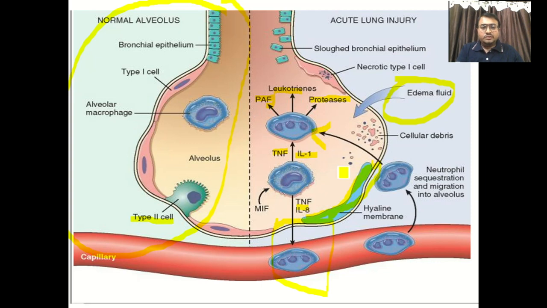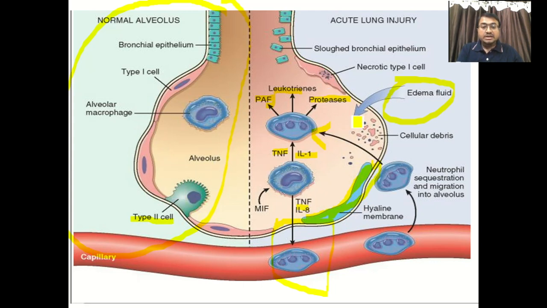Due to constant leakage and damage, there is edematous fluid accumulation, damage to bronchial epithelium, damage to both type 1 and type 2 pneumocytes, deficiency of surfactant, and typical hyaline membrane formation. Hyaline membrane is nothing but the edematous fluid and debris of the bronchial epithelial cells. So now you can see this is the normal portion, this is the abnormal portion.